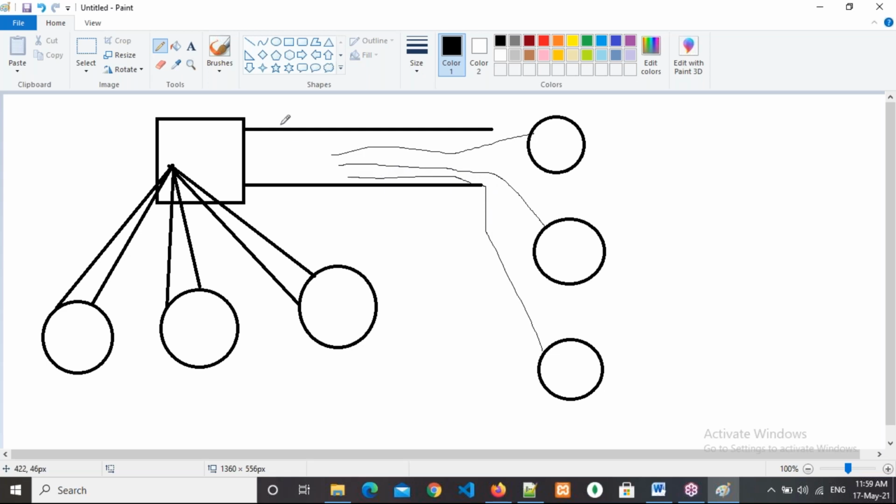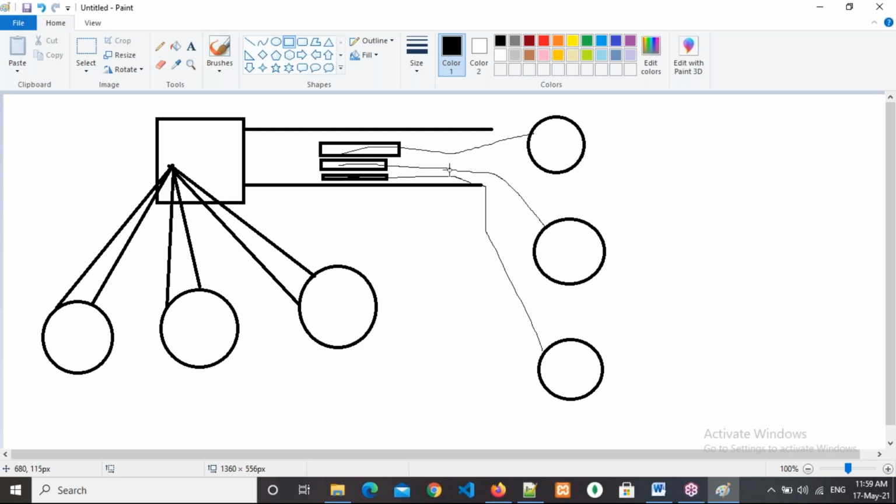But after going, they will internally separate that. Here the request and response will travel, and in this the request and response will travel, and in this the request and response.